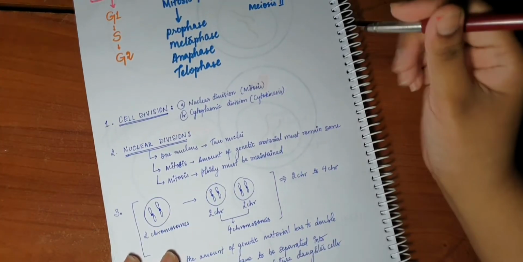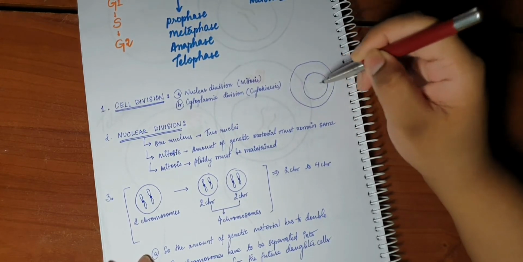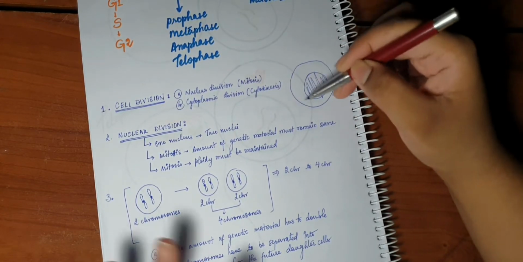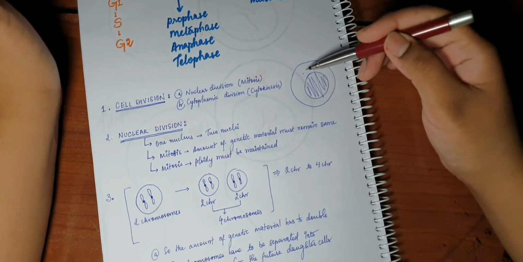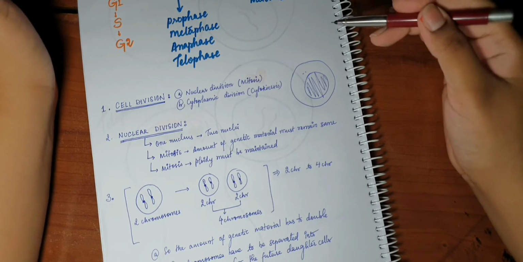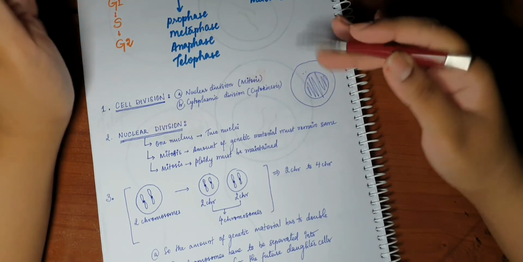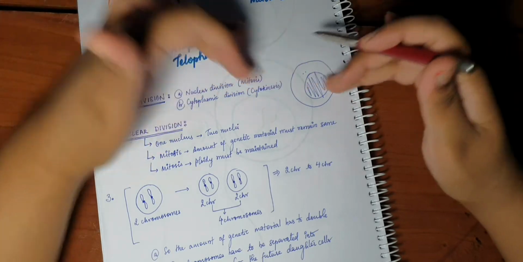Now, for a cell to undergo division, this is a cell, it has a nucleus. Forget about the other organelles. We have a cytoplasm and nucleus. So for the cell to divide, the organelles will be copied, and there will be 2 copies. Each daughter cell will have 1 copy each.